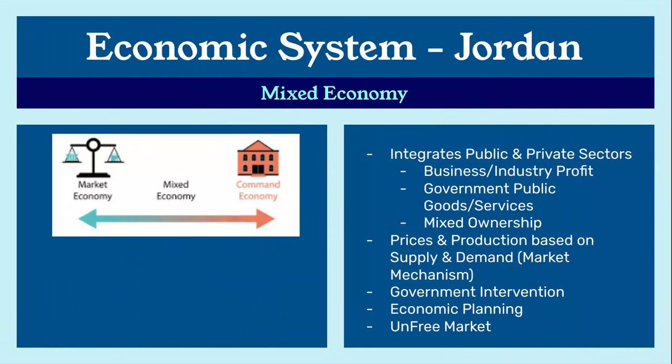So, to kick us off, we'll be looking at the economic systems of Jordan. Jordan has a mixed economy. As we can see in the image provided, there's a market economy and there's a command economy. Within the country of Jordan, we do have a mixed economy, which integrates both sections. So it integrates public and private sectors where businesses and industries profit off their services completely, and government provides public goods and services for the public to use with mixed ownership.